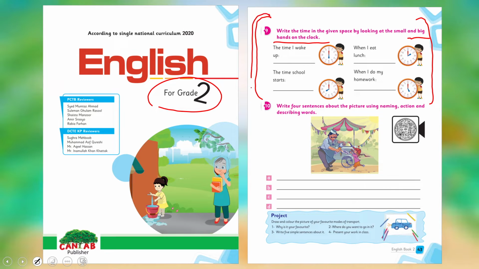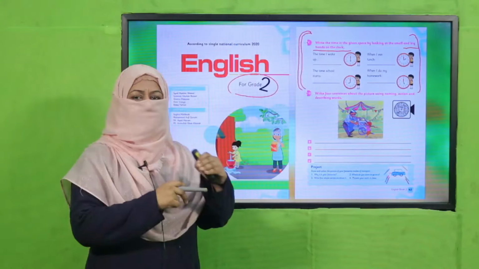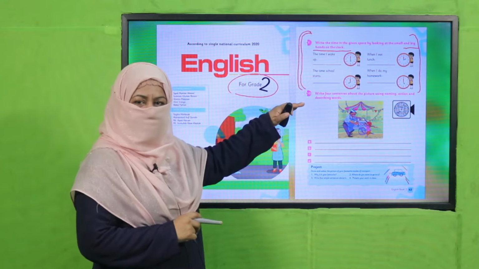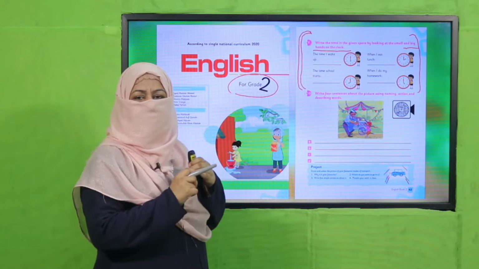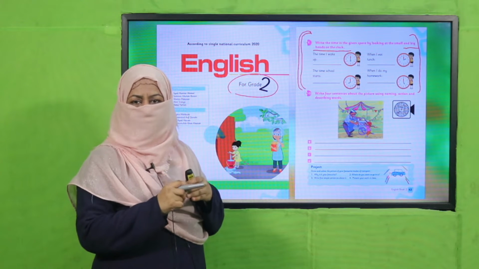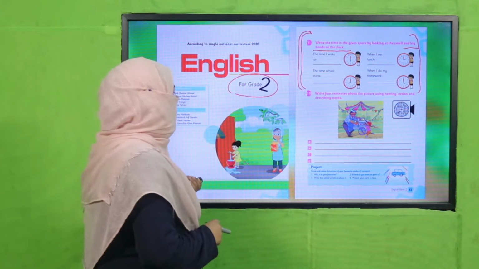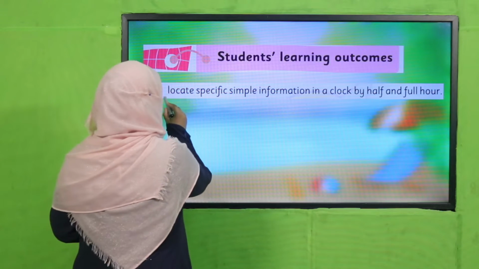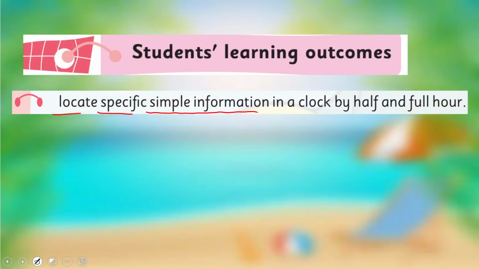If not, you may watch this video lecture again. But every time I tell you, every concept is linked. So first we learned how to locate time by hour hand, 7 o'clock, 8 o'clock, 12 o'clock. Now we are going to learn further to locate specific simple information in a clock by half and full hour. This is our today's SLO.